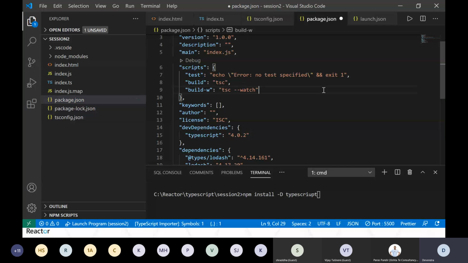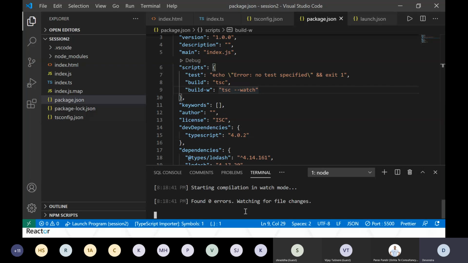And you will say that when someone runs this thing, it should do this. So what I will do is npm run build. All developers in my team will be using this command to run tsc in watch mode. So without writing tsc-watch, it will do this thing. I might want to pass some other parameters, which I will include here, but my developers don't need to bother about those things. They will just bother about the name given to this set of commands, and they will run it from this. So these two things are important.